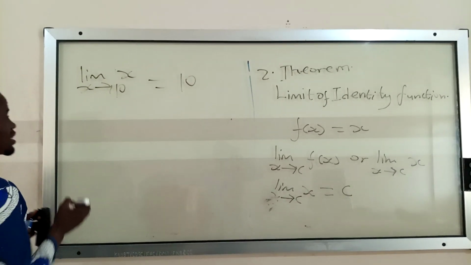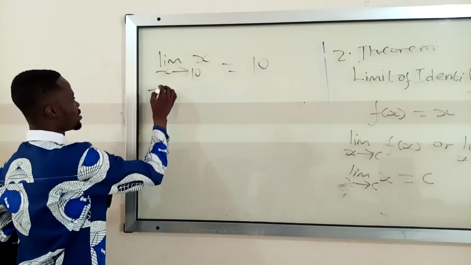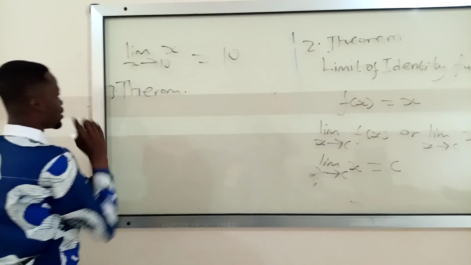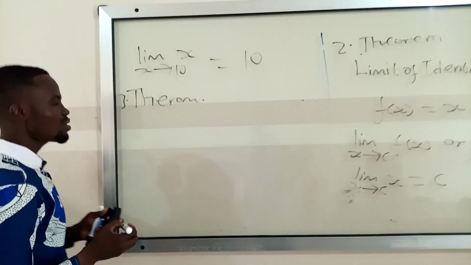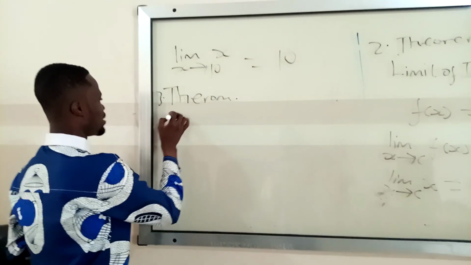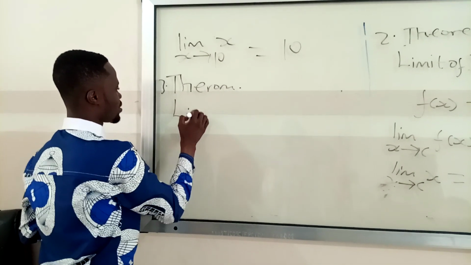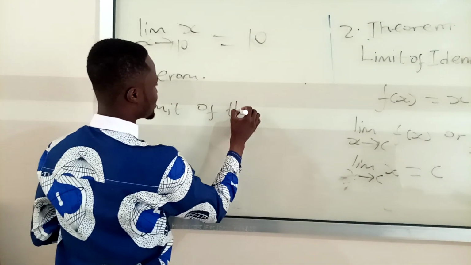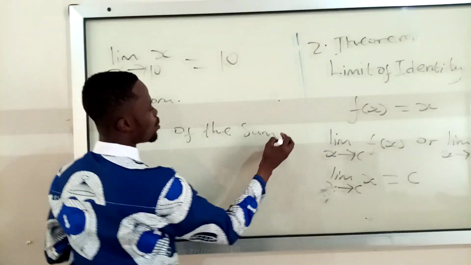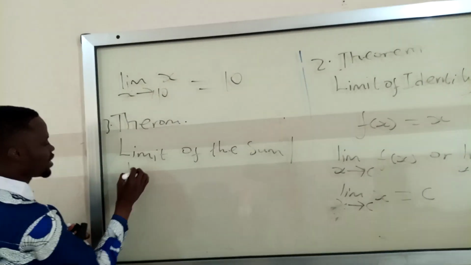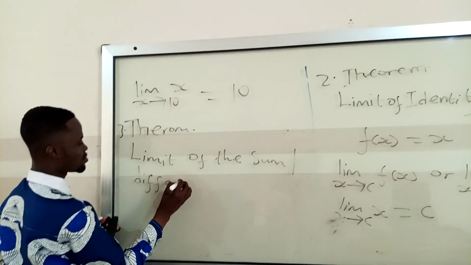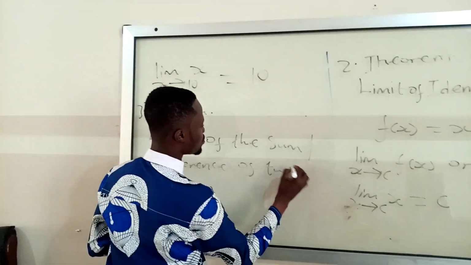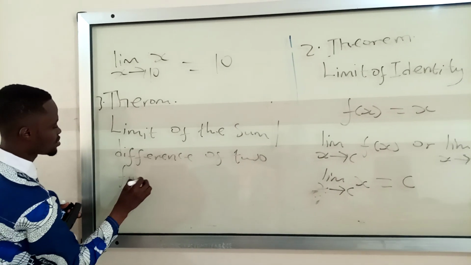Okay, so the third one, theorem 3, is the limit of the sum or difference of two functions.